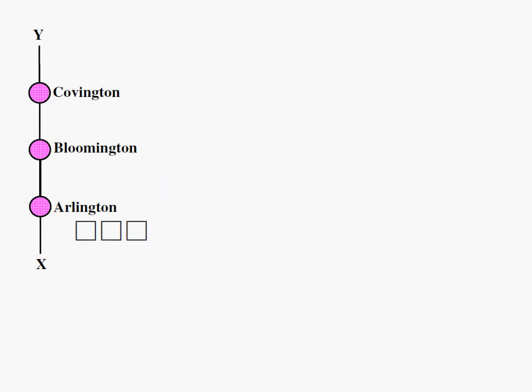Now let's go over this once again. Let's erase all that. I started with 3 chunks. This represents the total number of cars. Arlington absorbed one of the squares and spat out 2 more, so I should have 4 squares here. So I have 4 squares there. What happens in Bloomington? Pretty much the same thing. You lose 1/4 of the cars. That means you lose 1 square, but you gain twice as many, so you gain 2 squares. So you lose 1 square, you gain 2 squares. So altogether, you should have 5 squares here.